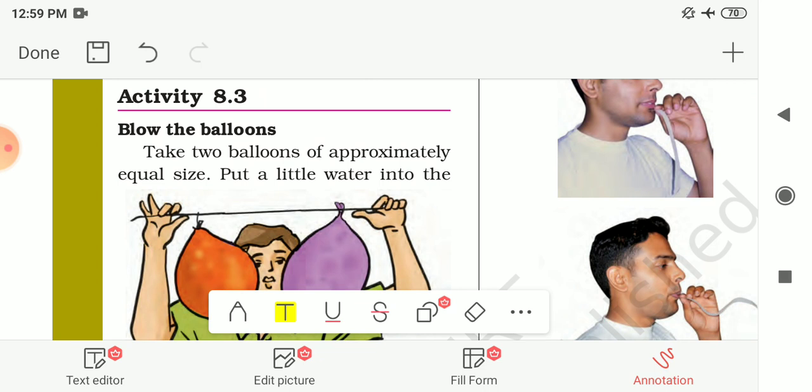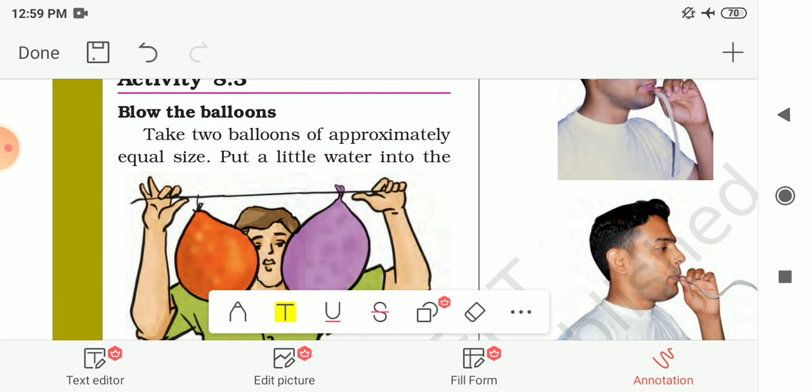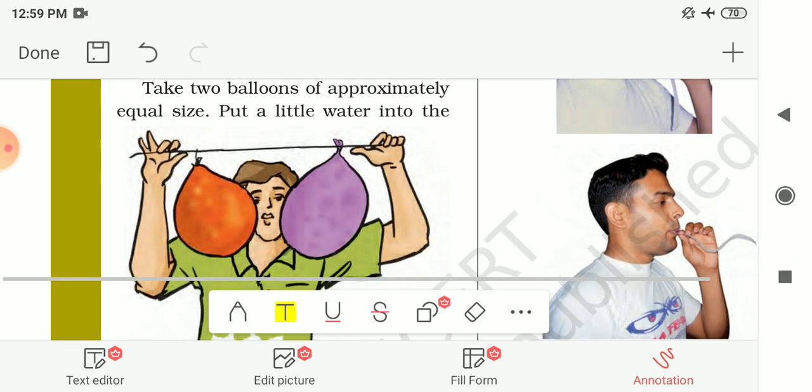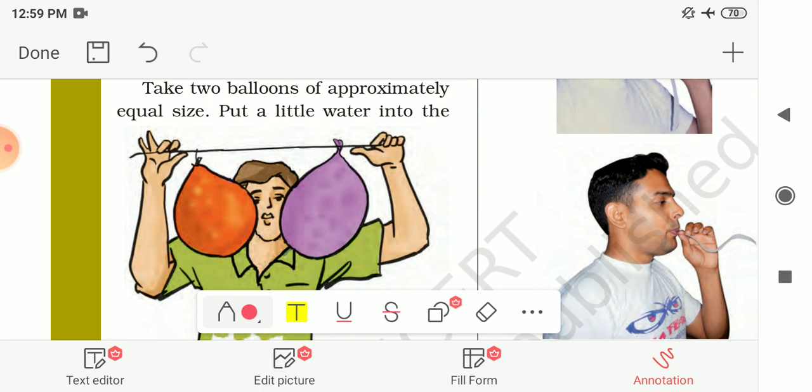Next, activity number 8.3 is given to you for the same phenomenon. Here you have to blow the balloons. For this you require 2 balloons of approximately equal size. Then put a little water into the balloons, blow up both the balloons, tie each one to a string and hang the balloons 8 to 10 centimeter apart on a cycle spoke or a stick.